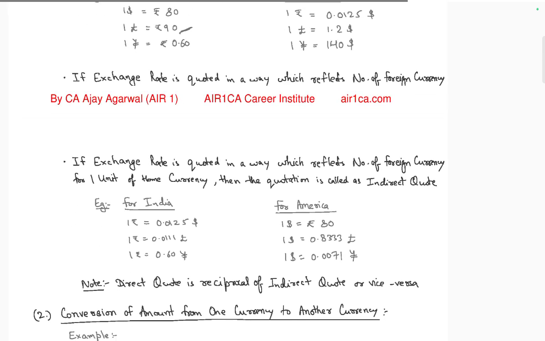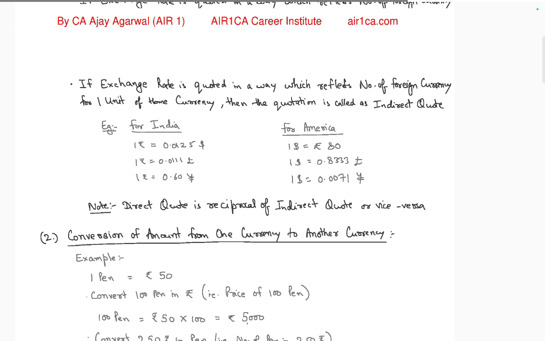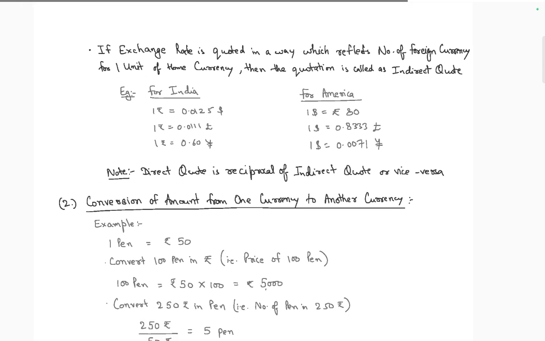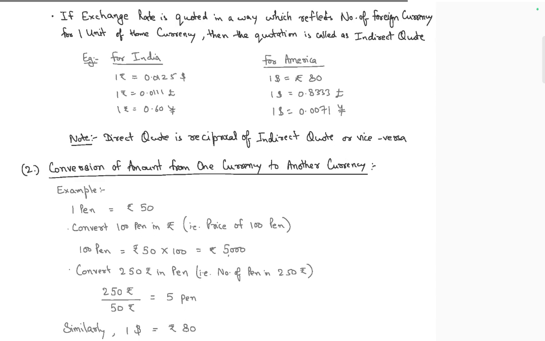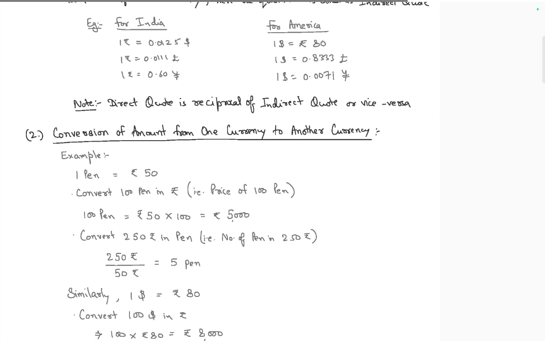If the exchange rate is quoted in a way that reflects the number of units of foreign currency per unit of home currency, then the quotation is called an indirect quote. For 1 rupee you get, for example, 1.5 pounds, 60 euros or yuan. So that's the thing. Okay. A direct quote is the reciprocal of an indirect quote, and vice versa.